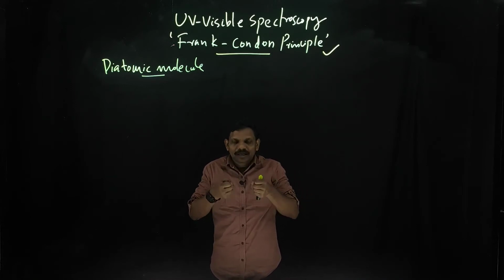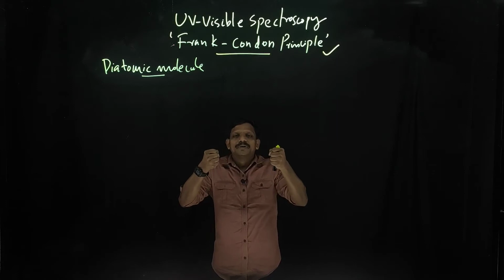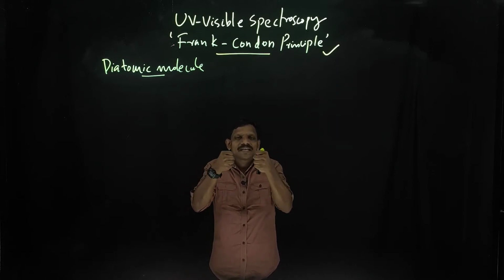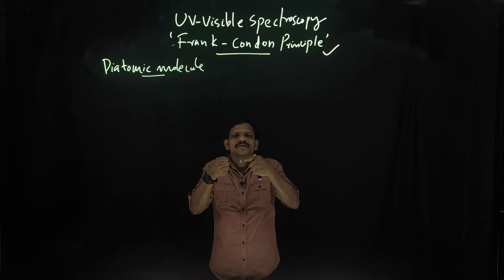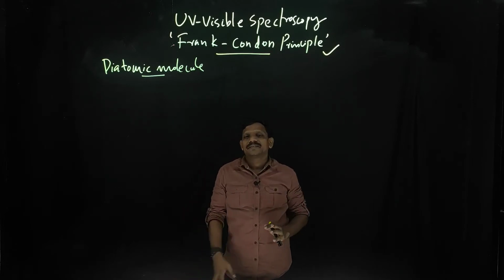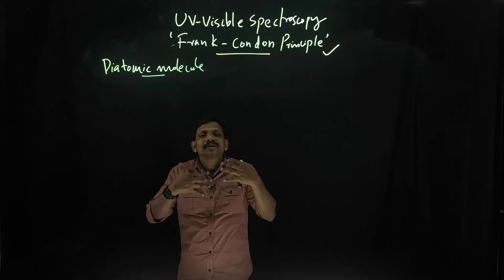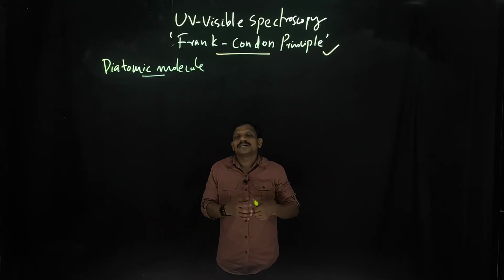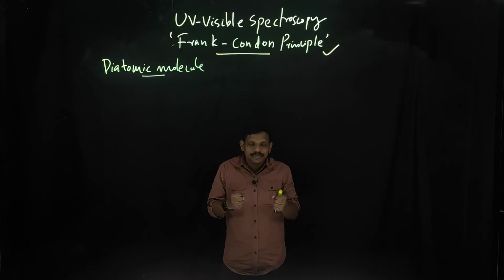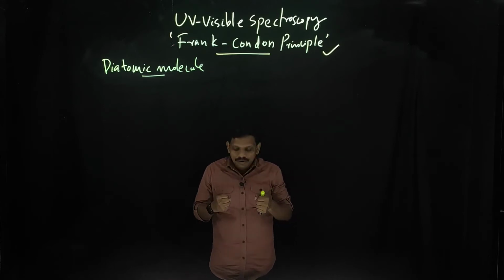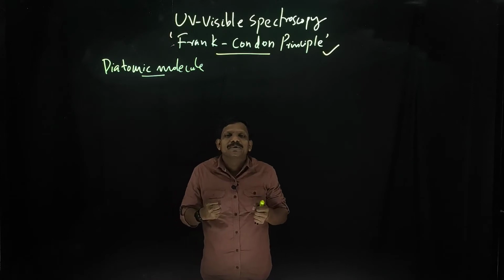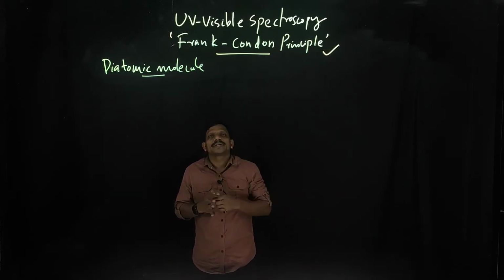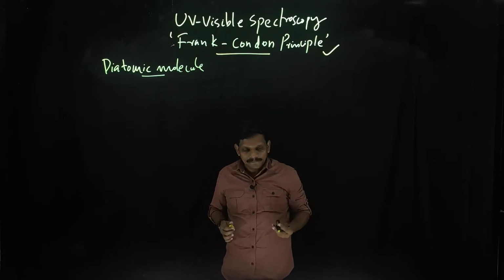So a diatomic molecule will not get time to change its internuclear distance during an electronic transition. That means the internuclear distance of a particular diatomic molecule cannot change appreciably during an electronic transition. That is known as the Franck-Condon principle.